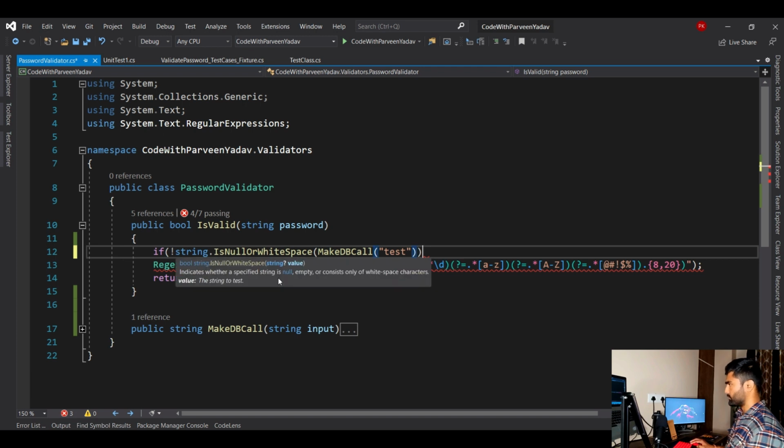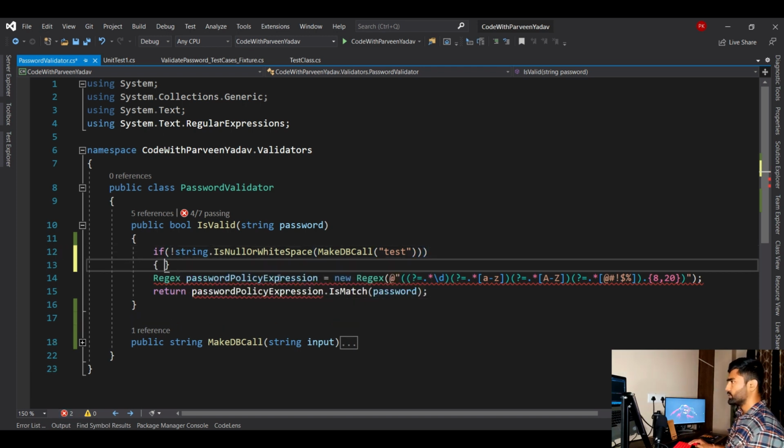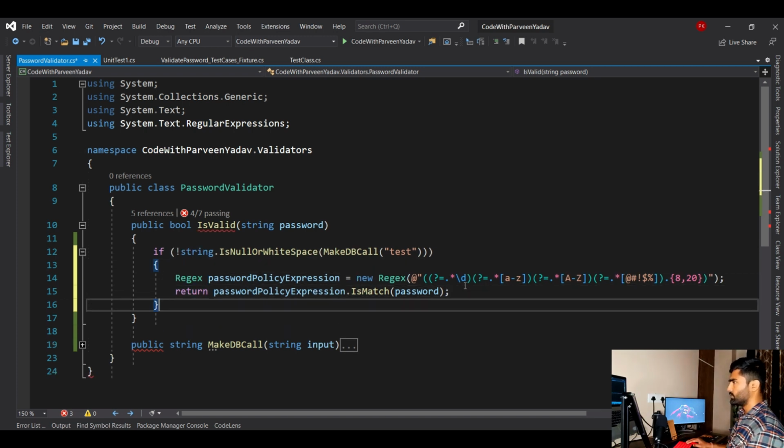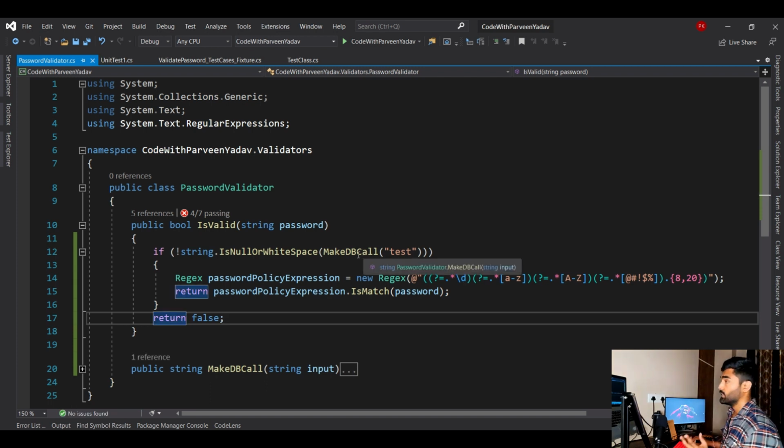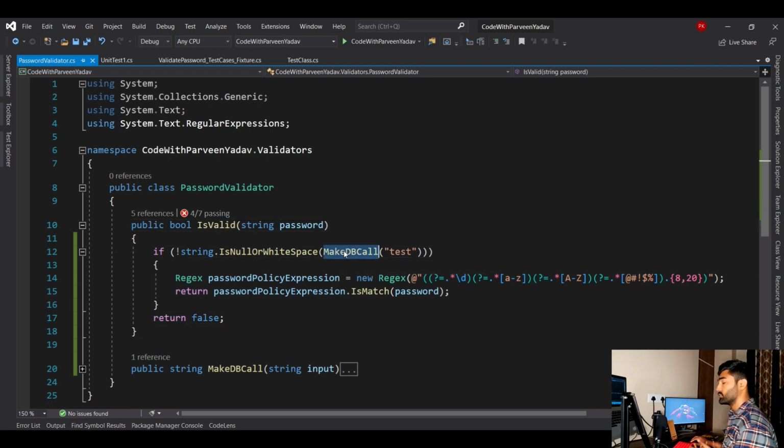So what will happen now? Here you go. And then I will say return, otherwise false. Now I said in the unit test you don't make a database call, but this method is calling the database. So what will you do? To skip this process, there is something called mock. In the unit test there is a concept of mock.